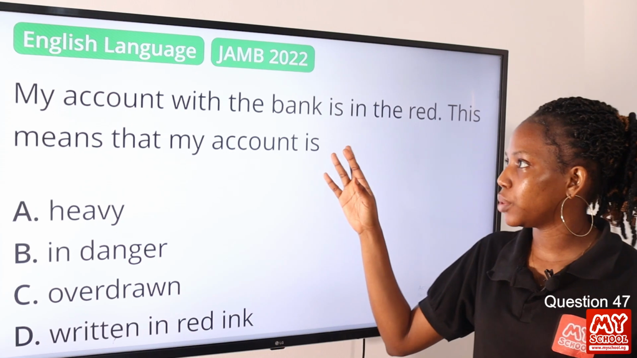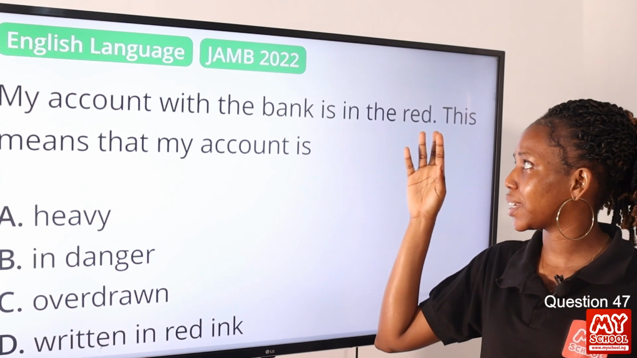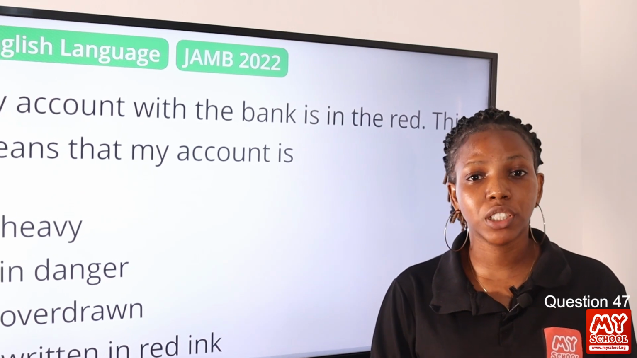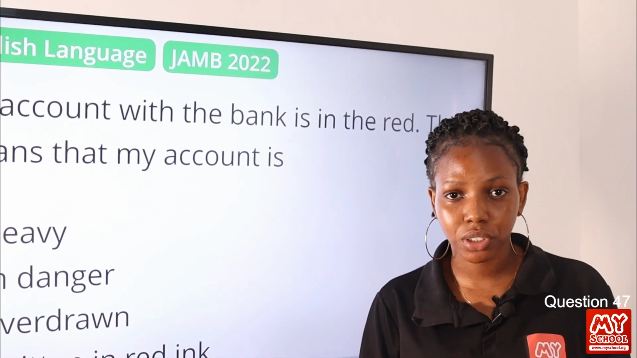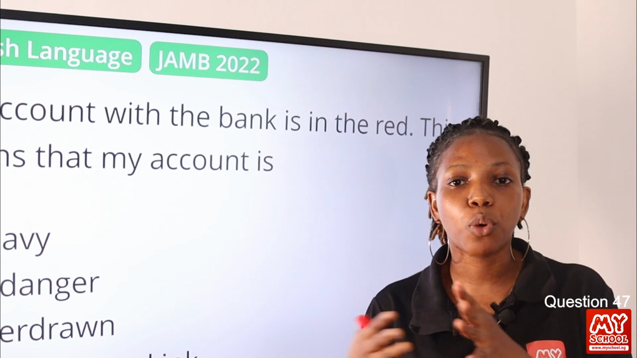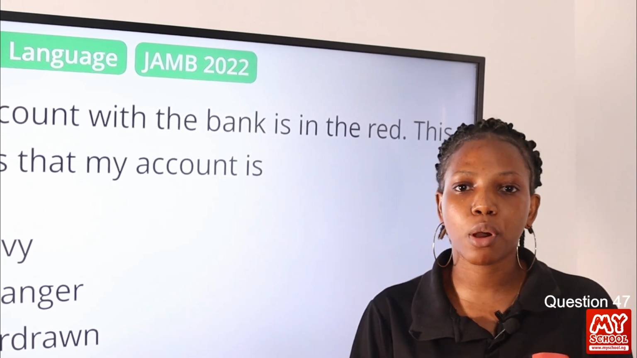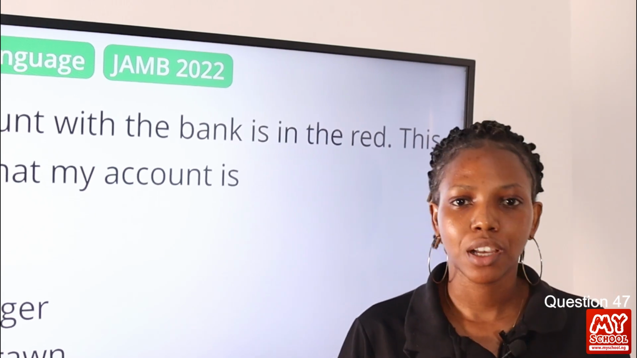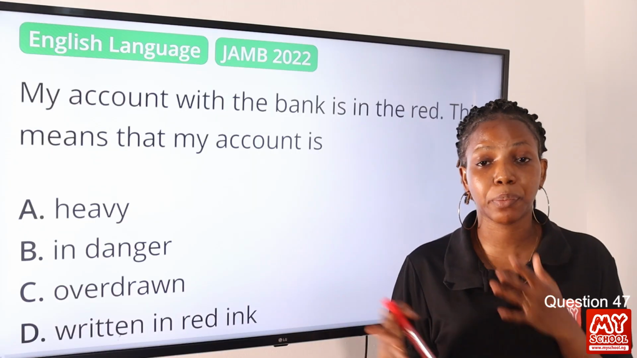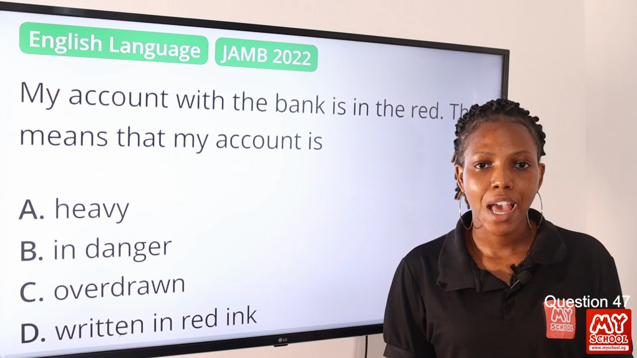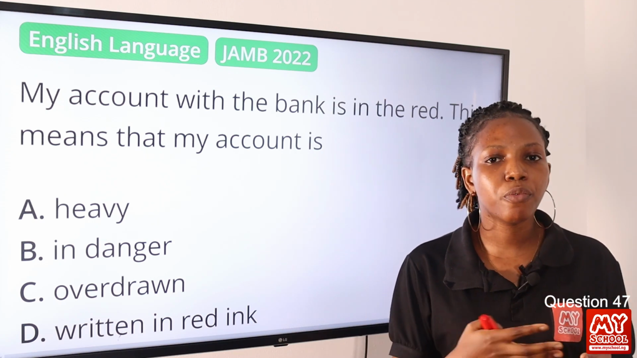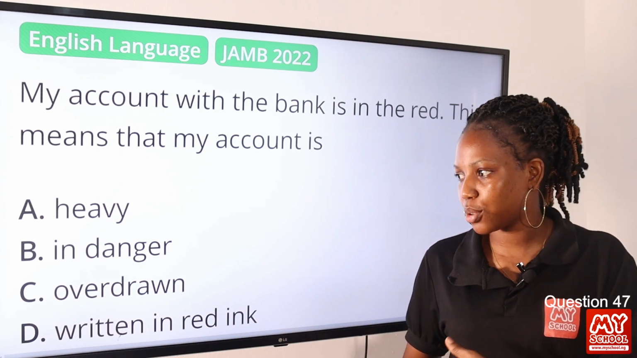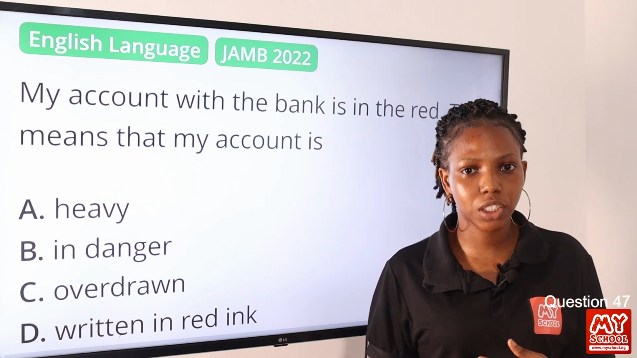Now, what does it mean when you say my account with the bank is in the red? It means that you've removed more money from your account in such a way that you now owe the bank. So you've withdrawn more money than what you have in the bank, and now you owe the bank. Overdrawn is the past participle of overdraw, and when you overdraw, you remove more money in excess of what the bank really holds. Okay, so the answer to this question is option C, overdrawn.